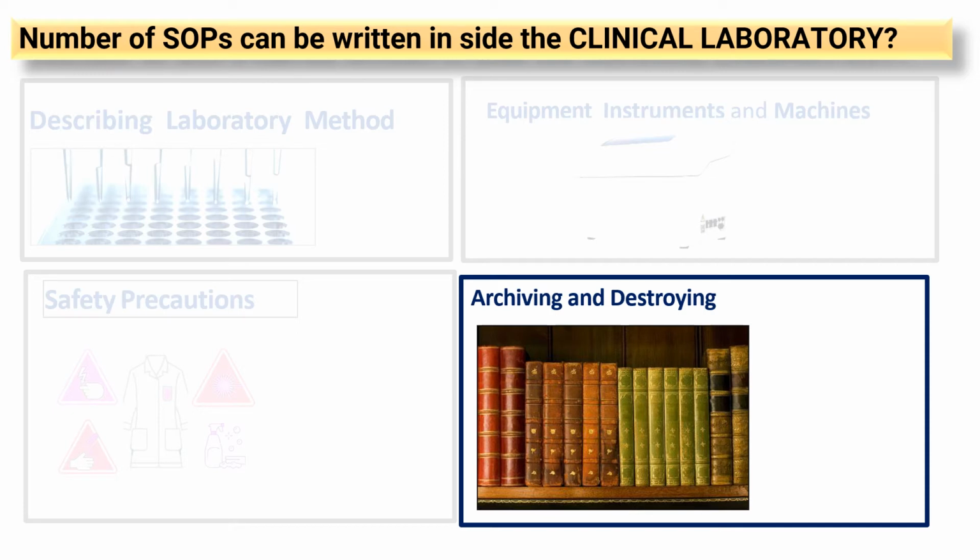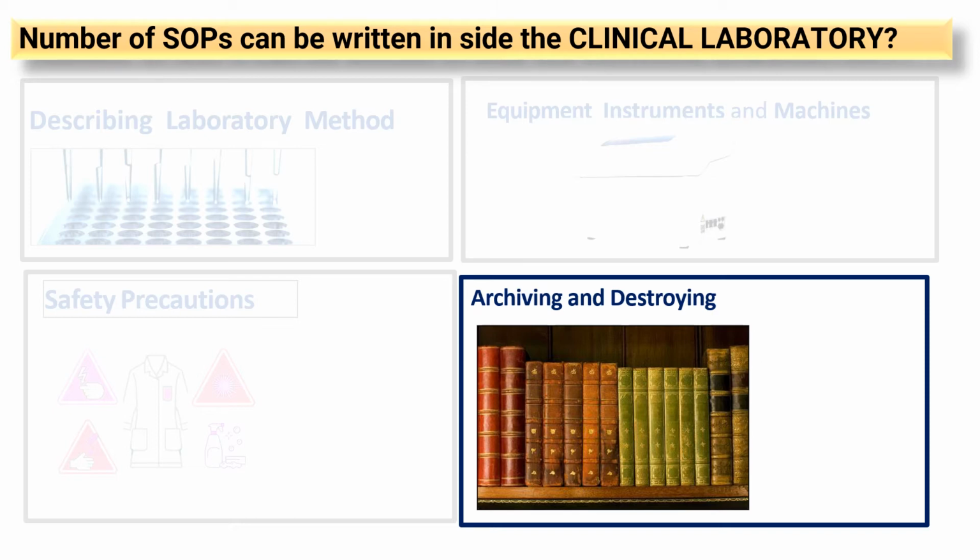Suppose you have planned any project, and there is some criteria for that. After the end of the project, you have to maintain that record. How long you have to maintain that record, when to destroy that record, everything you can plan, create, prepare, and store.